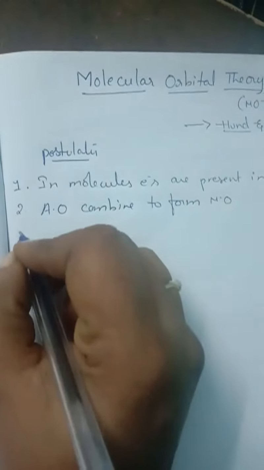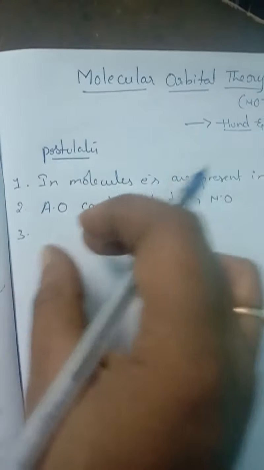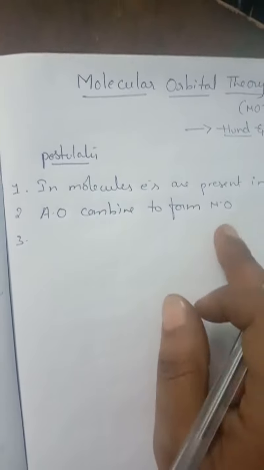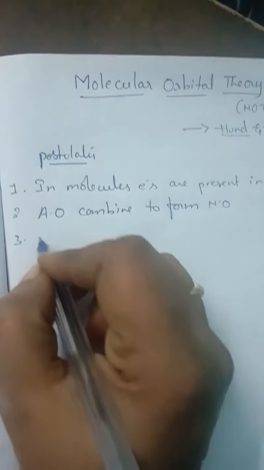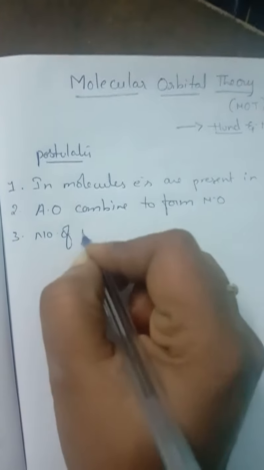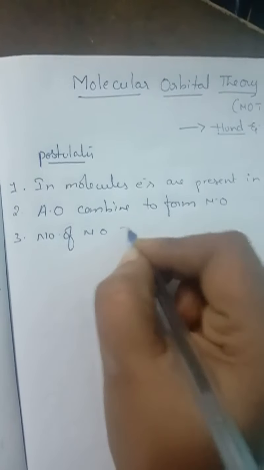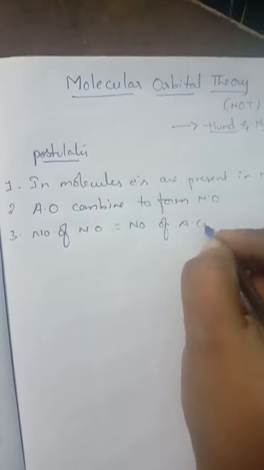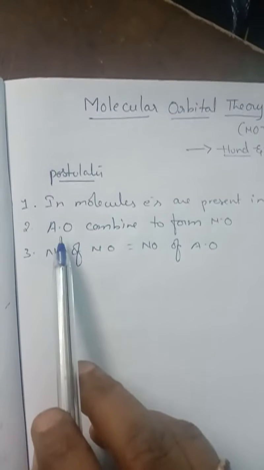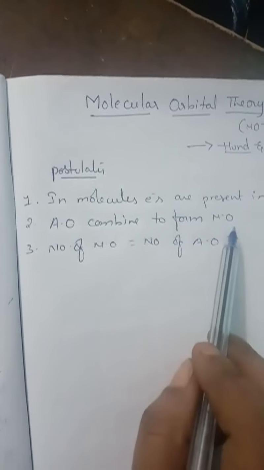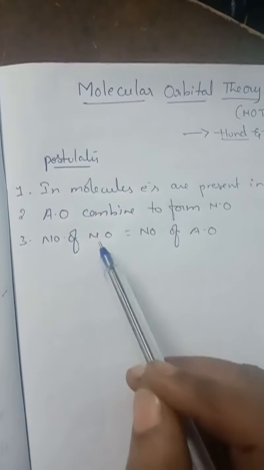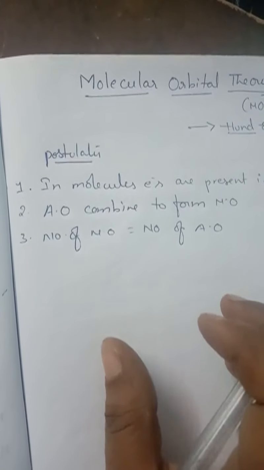Here is another point: the number of atomic orbitals combined should be equal to the number of molecular orbitals formed. So the number of molecular orbitals should be equal to the number of atomic orbitals, isn't it? Atomic orbitals combine to form molecular orbitals, so however many atomic orbitals are combined, that many molecular orbitals should be formed.